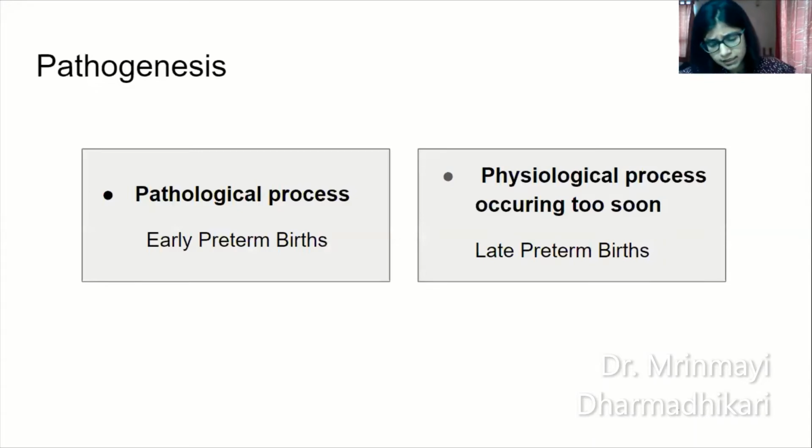Coming to the pathogenesis, pathogenesis of any medical entity is the most important part of study, not only in terms of the causes, but also the treatment. So if you know the pathogenesis, you're going to be better equipped to handle the causes as well as the consequences. Okay. So in case of preterm labor and preterm births, it could be a pathological process, generally seen in early preterm births, for example, infection or inflammation, or it could be a physiological process occurring too soon. Okay, generally seen in late preterm births.